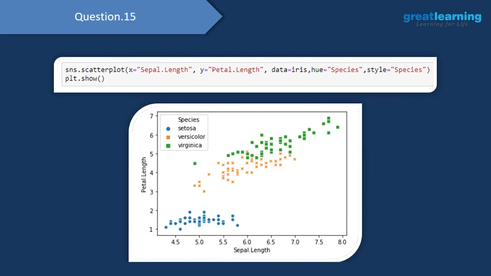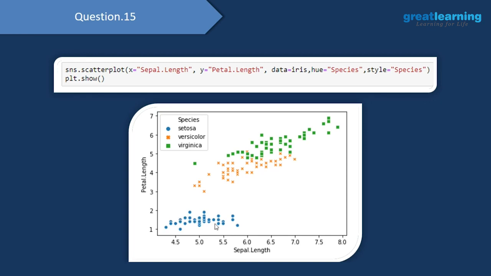Now if we also would want to add color to this, and if we want to determine this color on the basis of a column, since we have one categorical column in the iris data frame called the species column, we will go ahead and map the species column onto this hue attribute, which would basically help us to give different hues or different colors to the points. And as you see over here, since I have three categories in the species column, I would have three different colors.